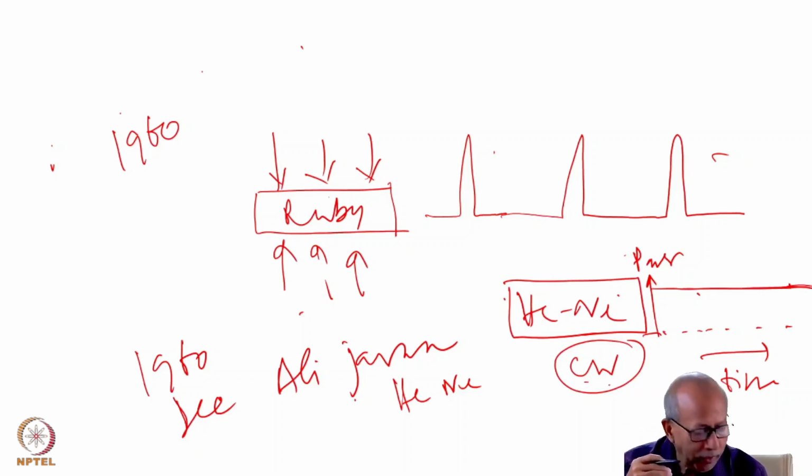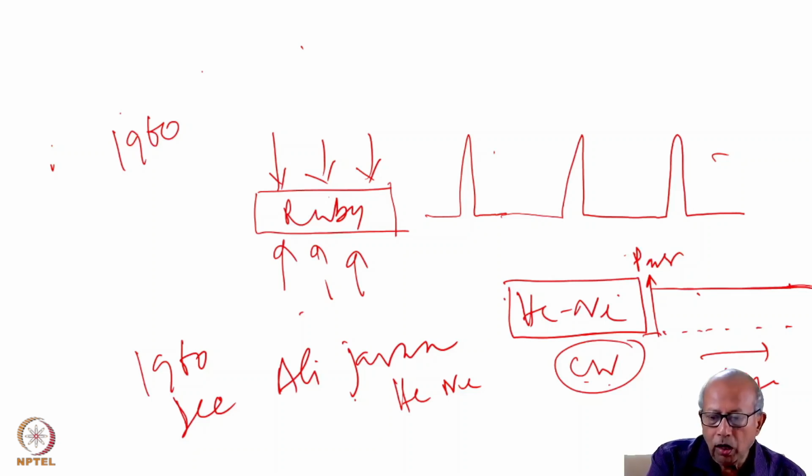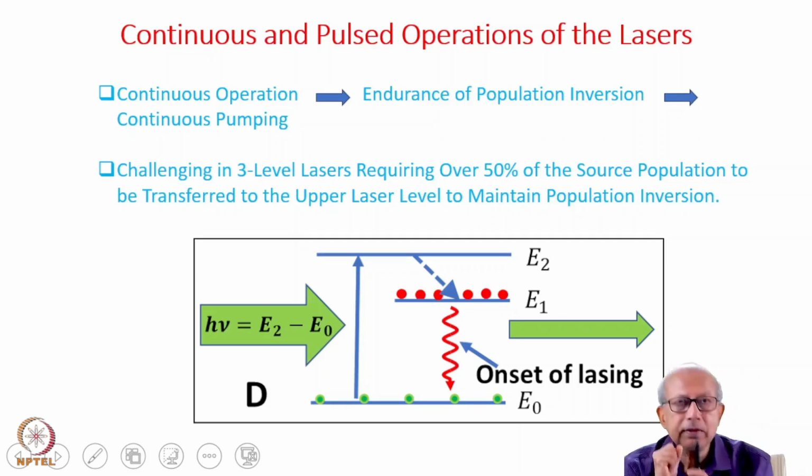Now, before we move into any specific laser, let us try to go a little deeper on the general working principle of continuous and pulse lasers.